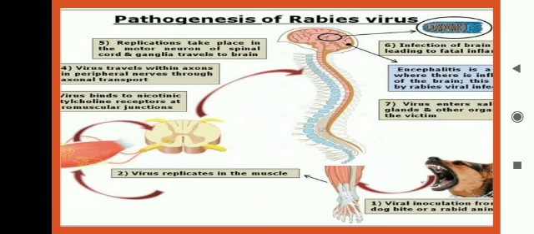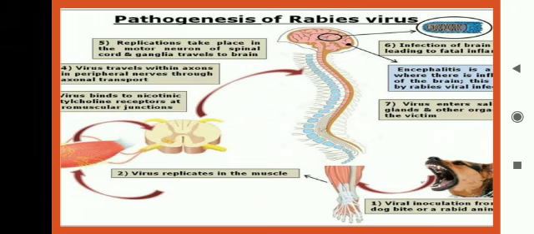The virus travels within the axons of peripheral nerves through axonal transport. Then replication of the virus takes place in the motor neurons of the spinal cord and ganglia, and it travels to the brain. Infection of the brain leads to fatal inflammation. It causes encephalitis, that is, inflammation of the brain caused by the rabies virus.